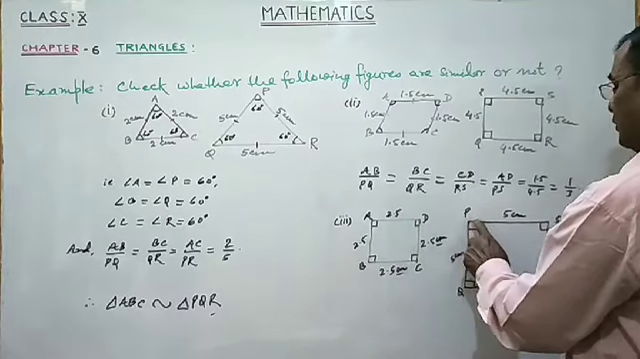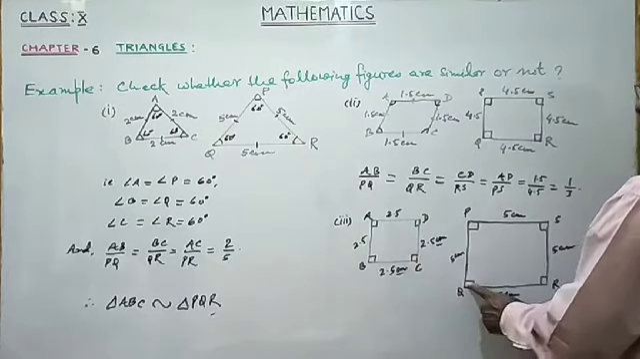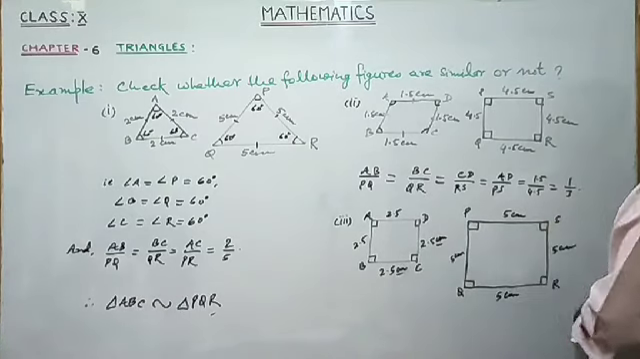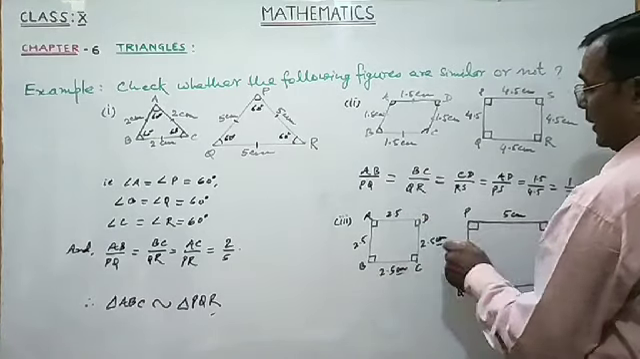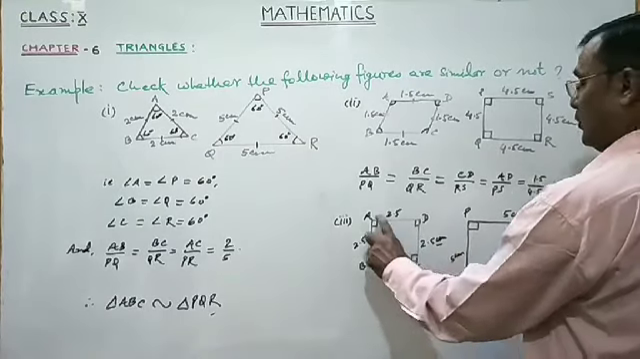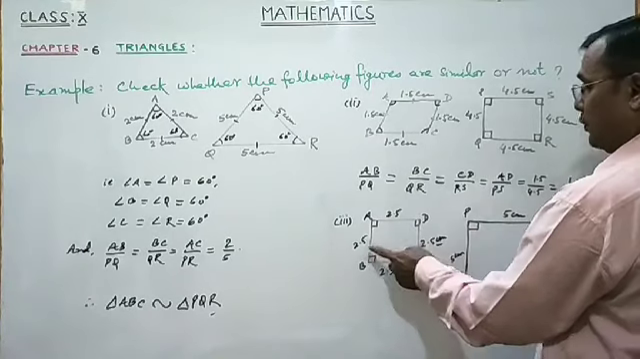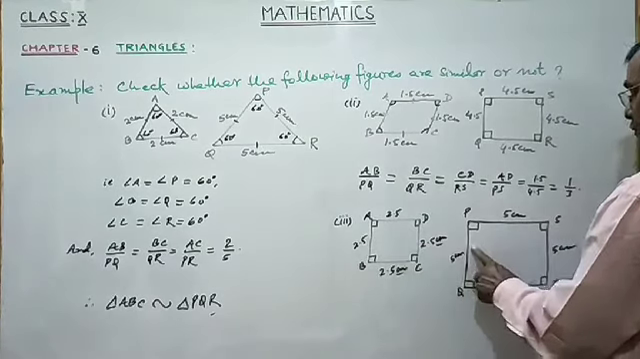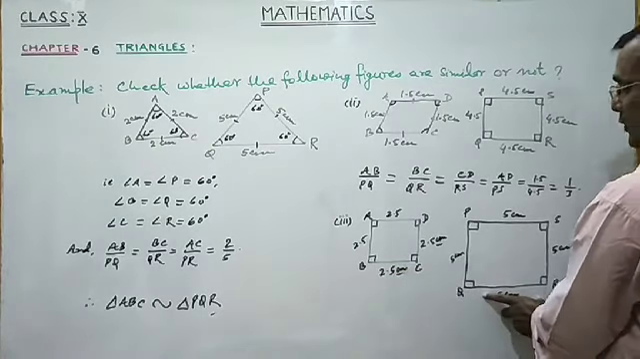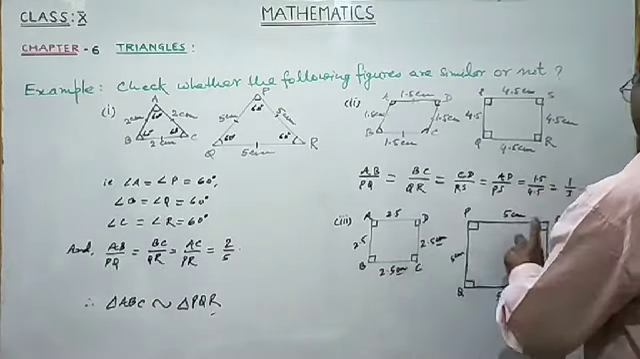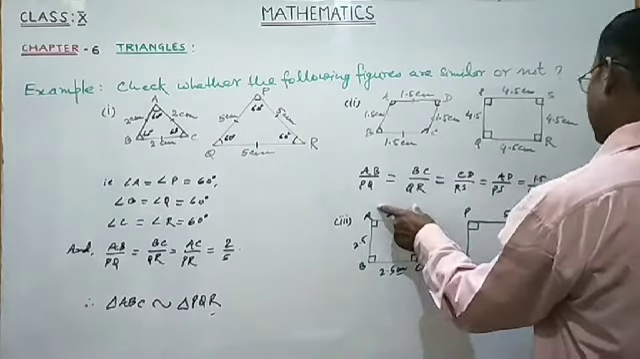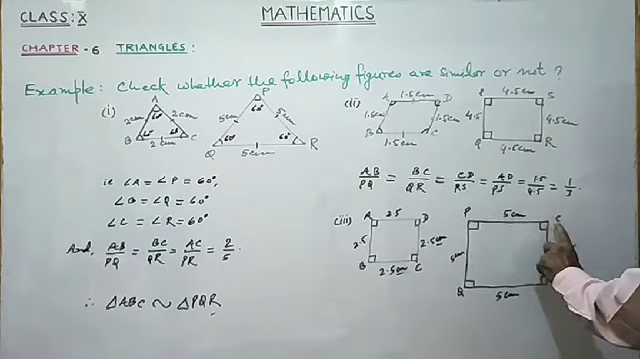Angle A equal to angle P, B equal to angle Q, angle C equal to angle R, angle D equal to angle S. Corresponding angles are equal and corresponding sides are also in the same ratio. AB by PQ equal to 2.5 by 5, ratio 1 by 2. BC by QR, ratio 1 by 2. CD by RS, ratio 1 by 2. AD by PS, ratio 1 by 2.